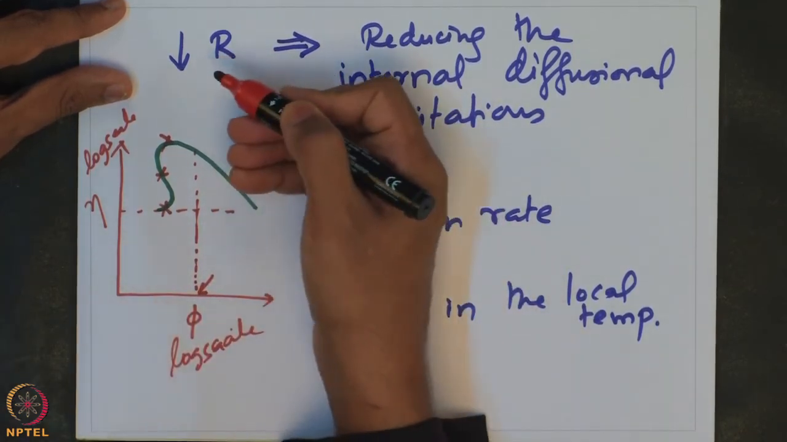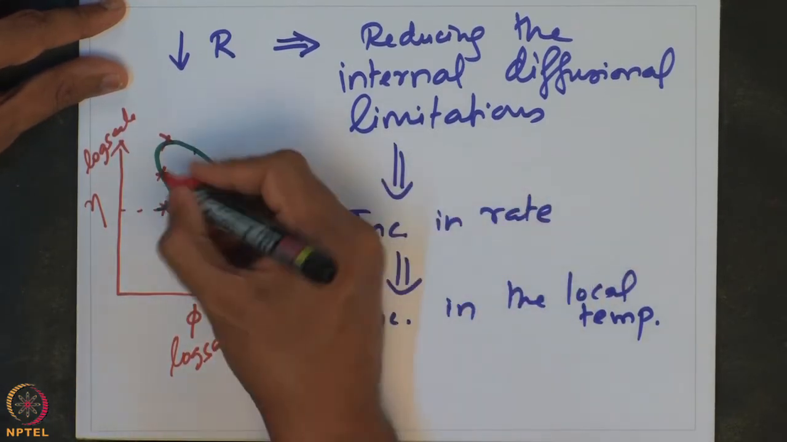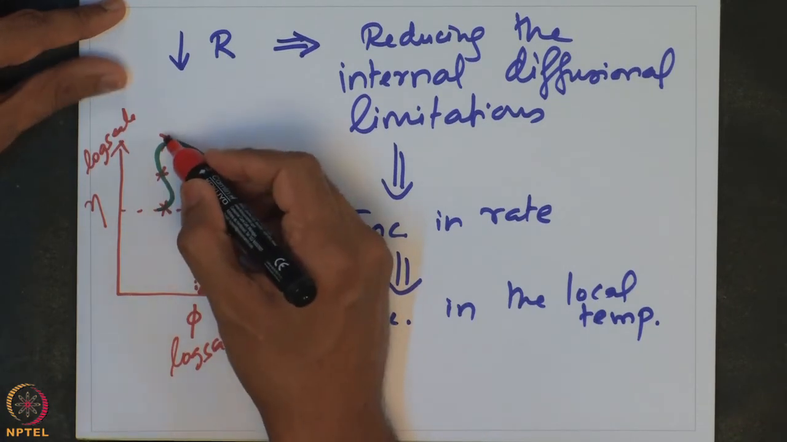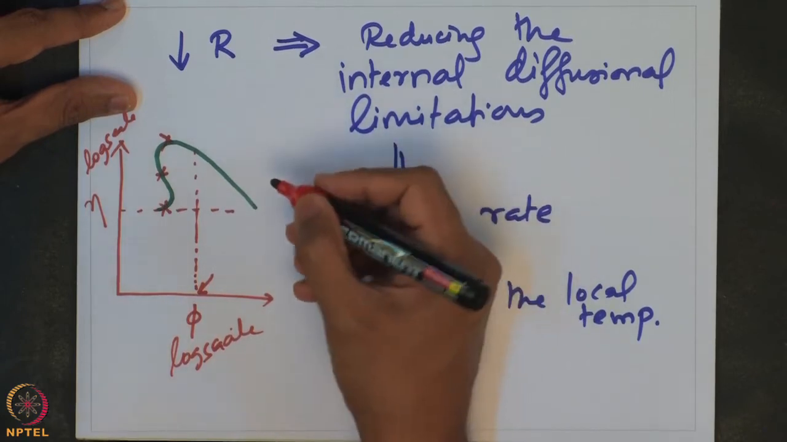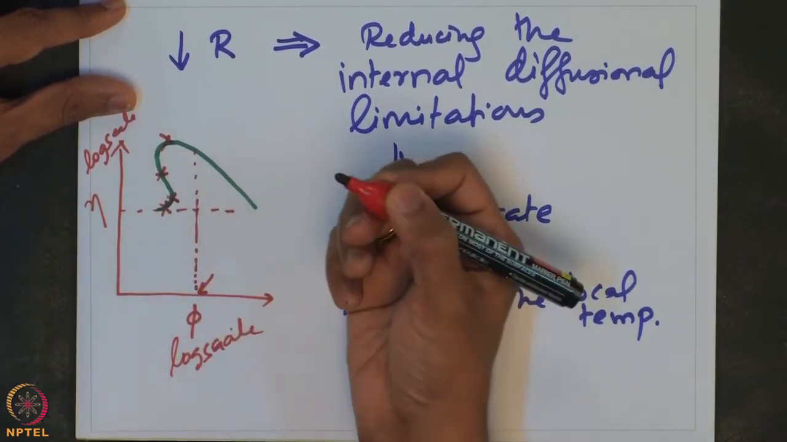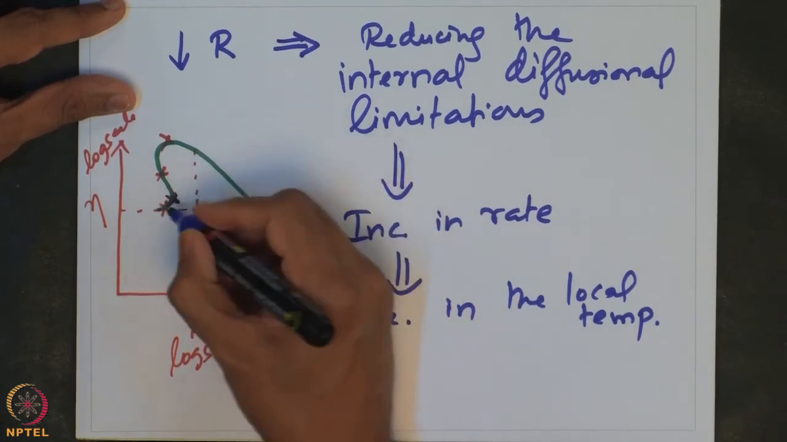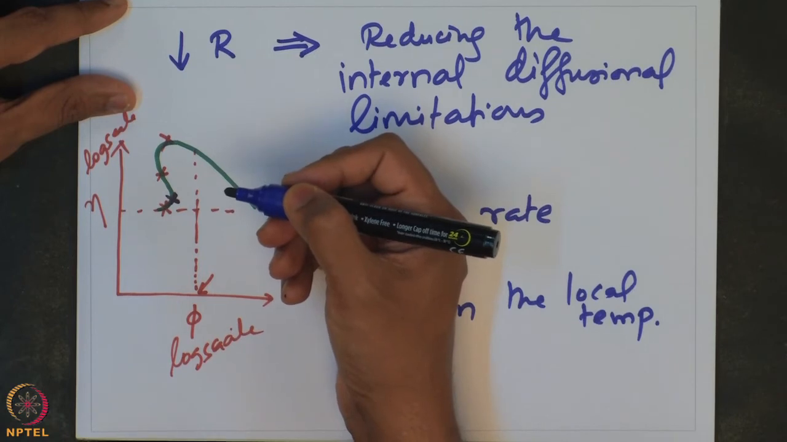the radius of the catalyst pellet, we may actually fall in this regime here, which might lead to a situation where a higher effectiveness factor may be available. Now, when we reduce the size of the particle, we may even land up in this particular location here, which is basically an unstable state, which will lead to a sustained increase in the rate at which the reaction happens,